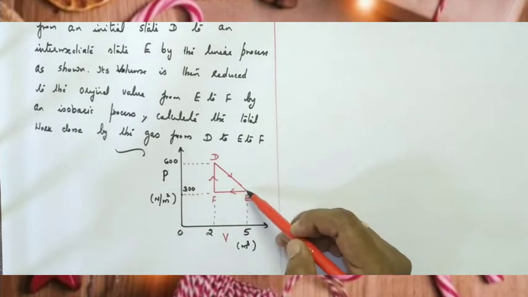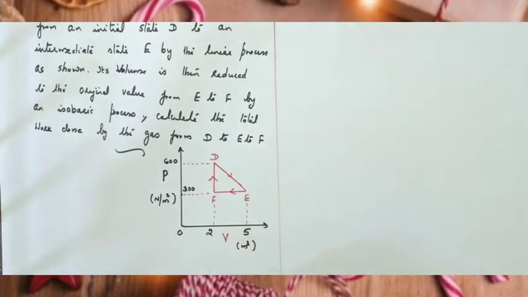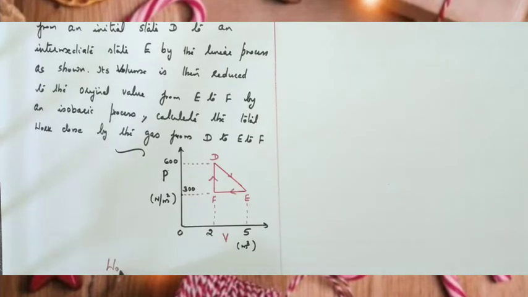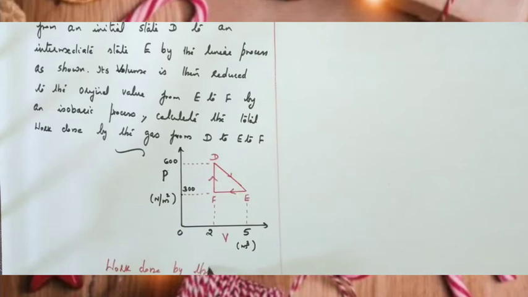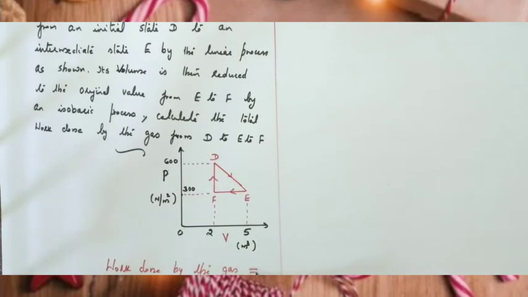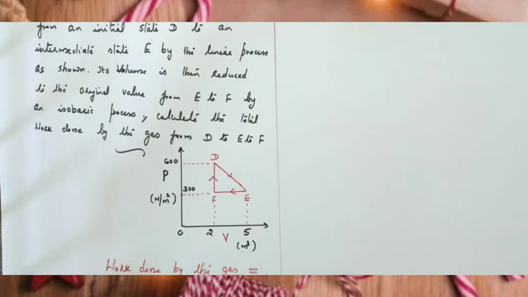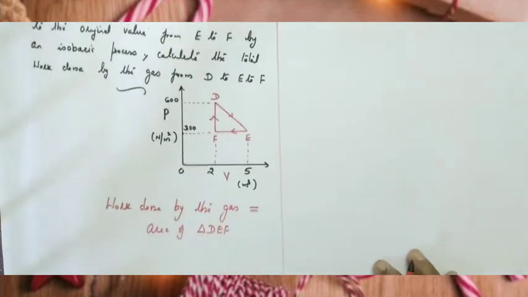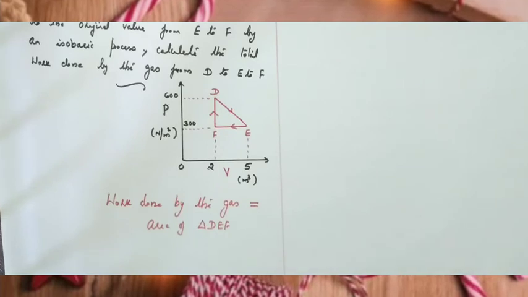So here what represents the area? DEF. This area represents the work done. So work done by the gas is equal to the area of triangle DEF.